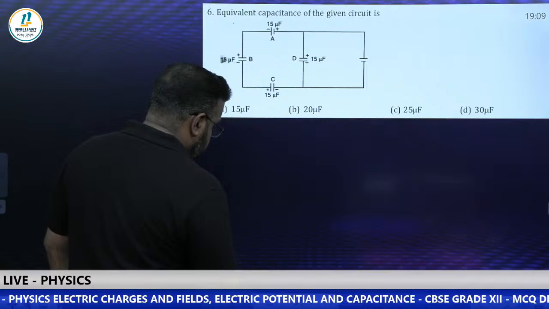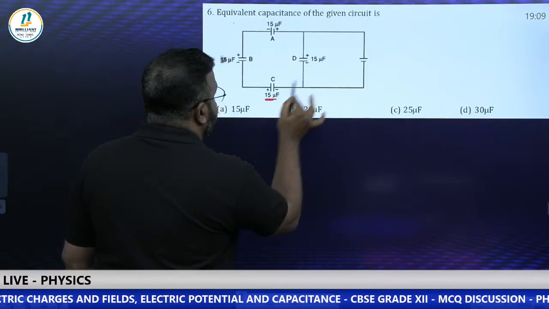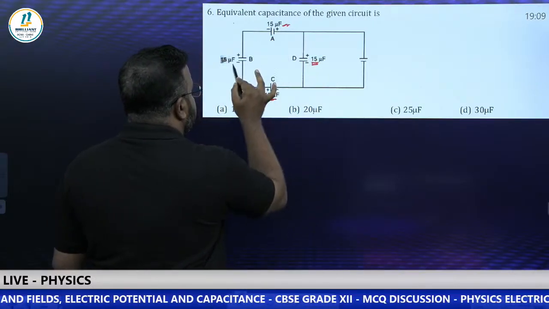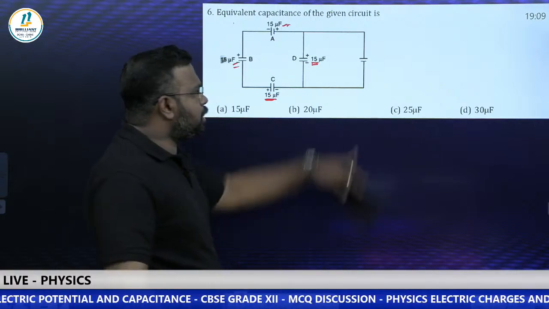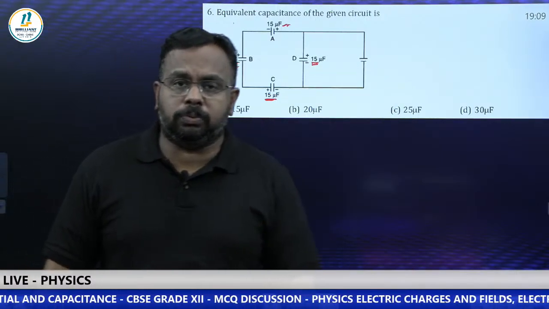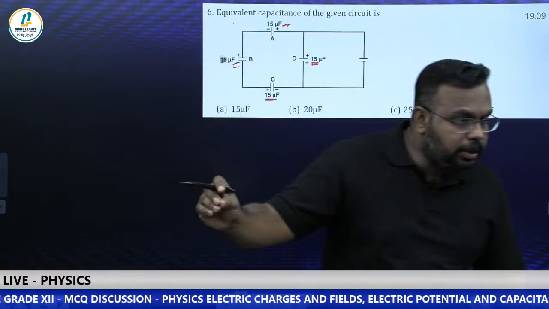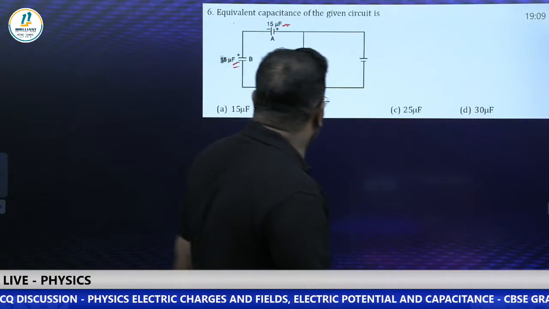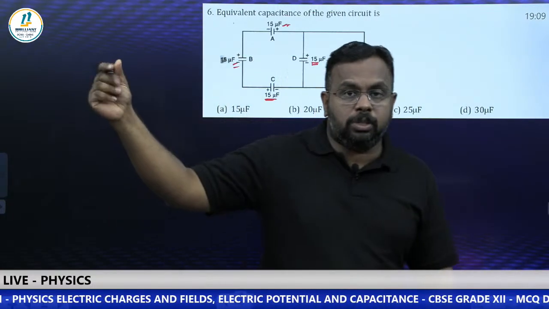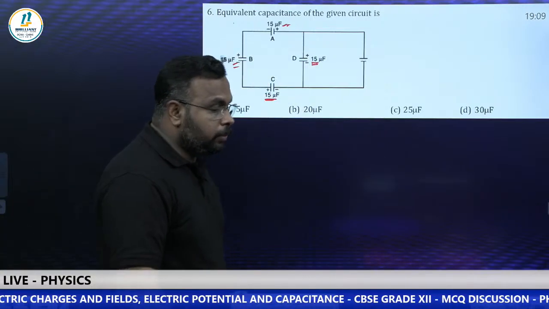All are identical capacitors, you can see. This is 15 microfarad, this is 15, this is 15, this is also 15. There is a cell, leave it. They are not asking any potential or charges. It is just to find the total capacitance. Yes, I can see some answers. Smriti is saying it's option B. Let me check. Others also, please quickly comment the answers.